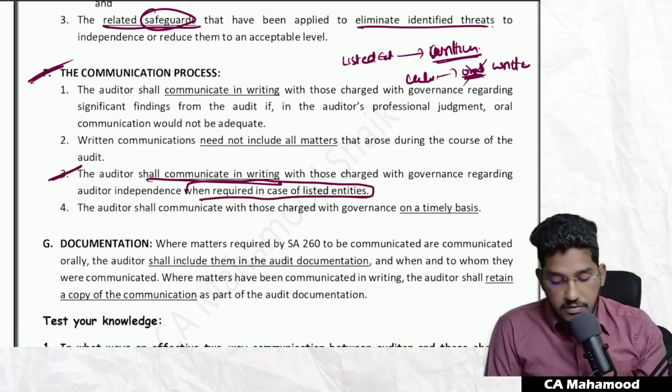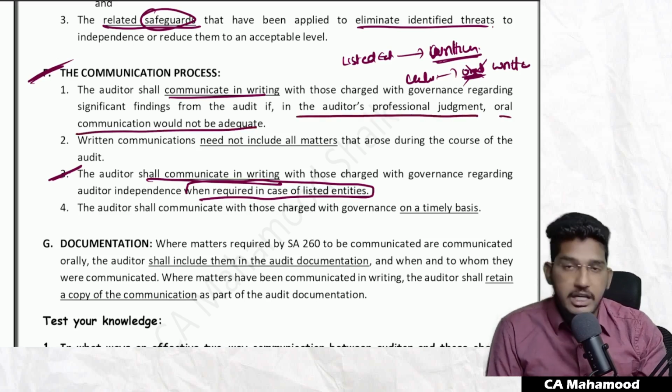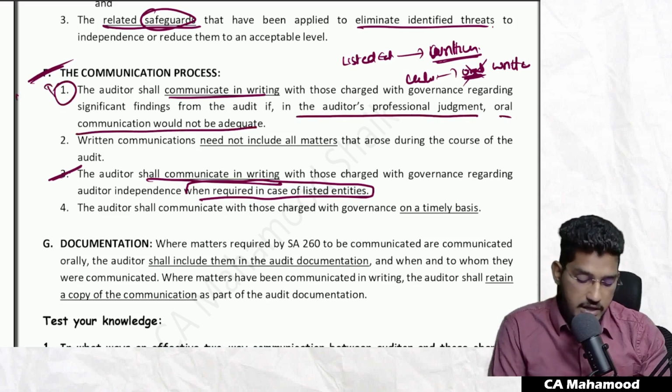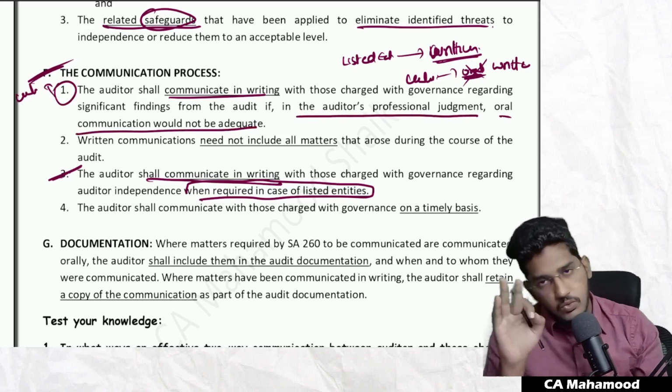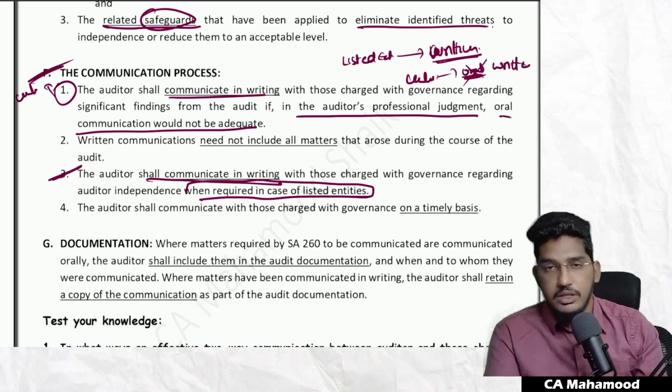Next one. However, in case of other entities, the auditor shall communicate in writing with those charged with governance regarding significant findings from the audit, if in the auditor's professional judgment, oral communication would not be adequate. This is in case of unlisted entities. That means if you want, you can do oral communication. But if you find oral communication will be inadequate, then you have to do written communication.